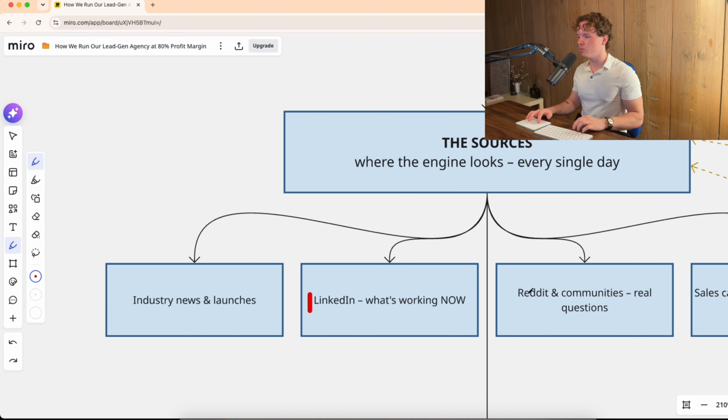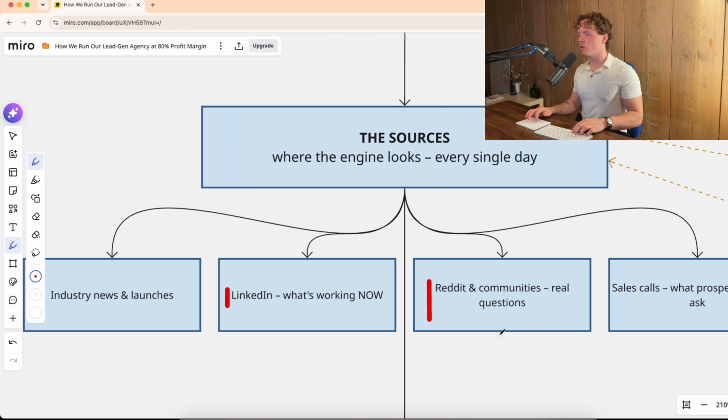Now, the next thing is where we get more feedback on what is actually requested: Reddit and communities. It's going to go through Reddit because on there, it gathers real questions from our audiences, which means it knows exactly what they are personally thinking and what topics they actually want to hear about.